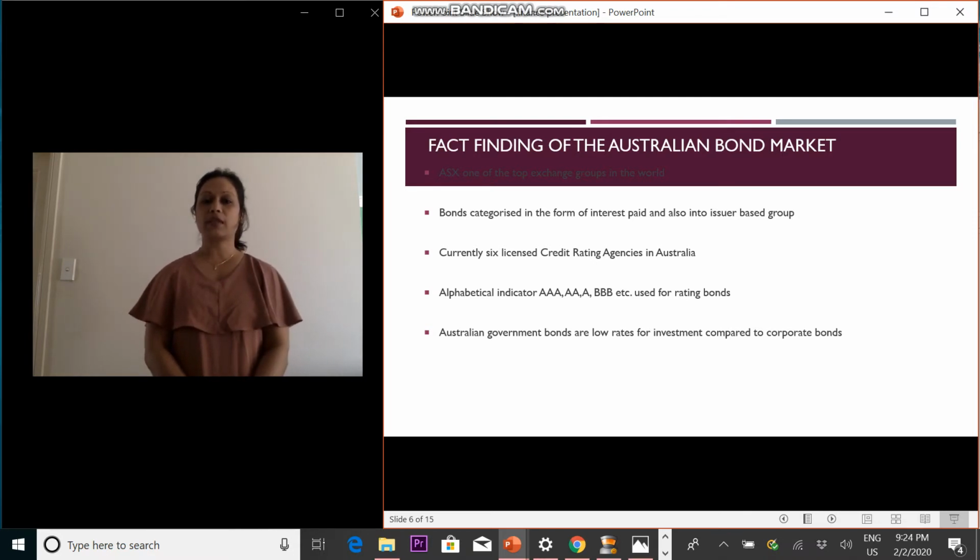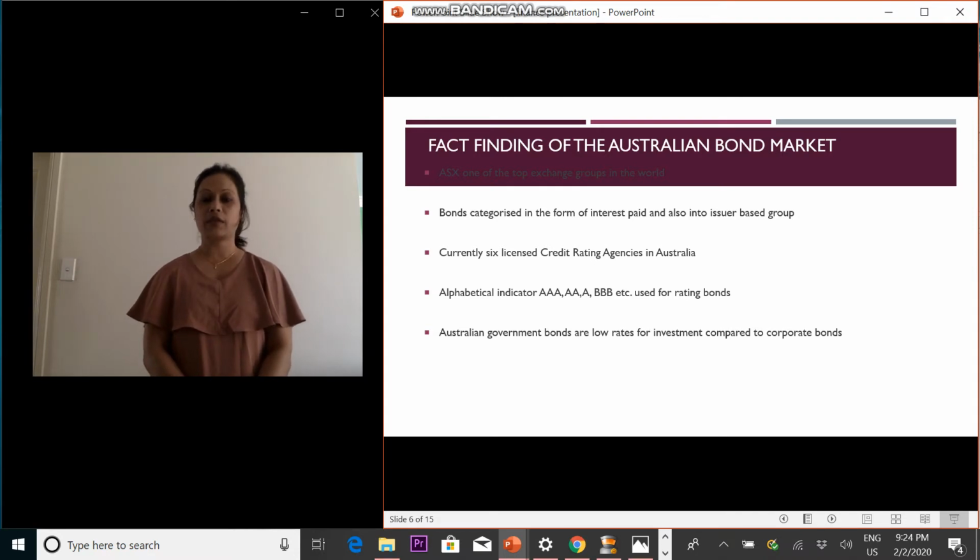A bond rating is the value of a debtor's credit or its ability to repay debt. There are currently 6 licensed credit rating agencies in Australia. Alphabetical indicators of AAA, AA, A, BBB, BB, etc. are the ratings used for bonds in Australia. For example, Australian government bonds are assigned the highest credit rating of AAA.